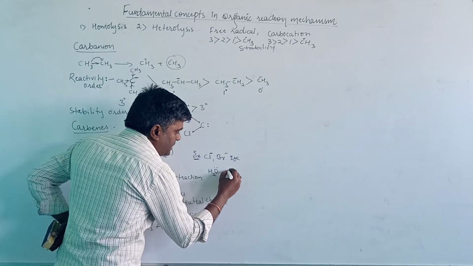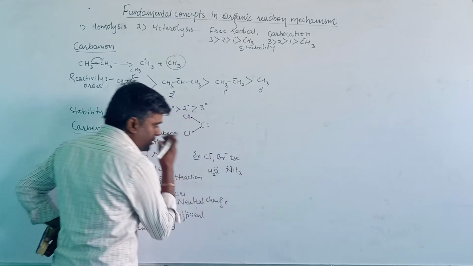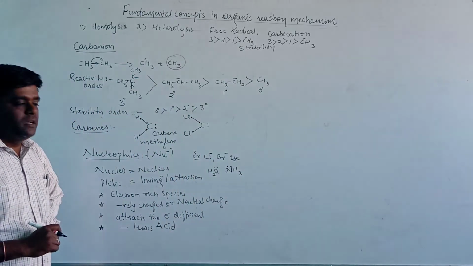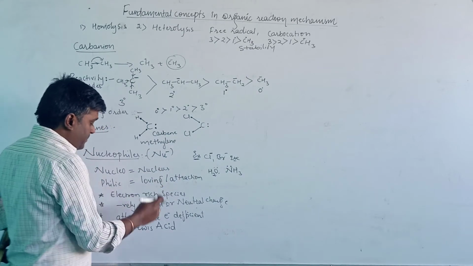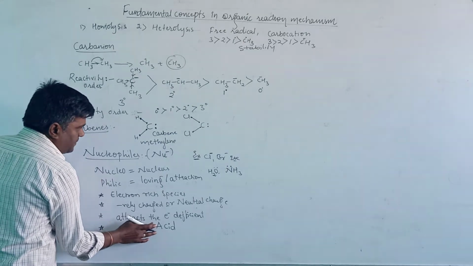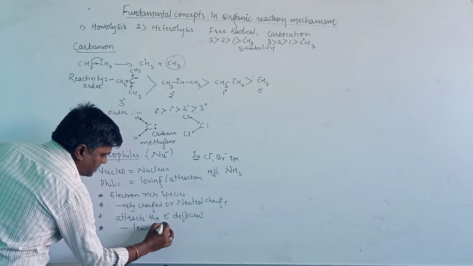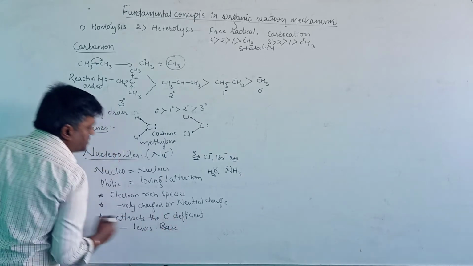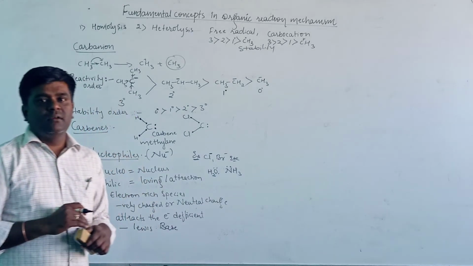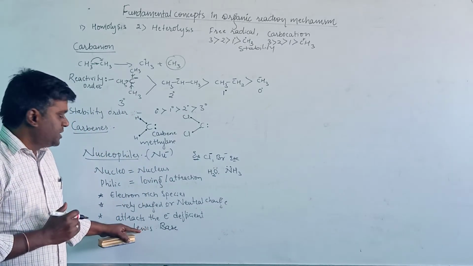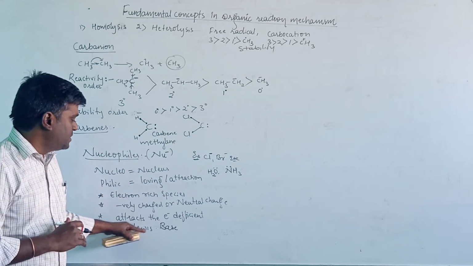Then another one is ammonia, NH3. The lone pair of electrons is present on the ammonia, therefore it will act as a Lewis base. The species which has the capacity to donate a pair of electrons is known as a Lewis base.